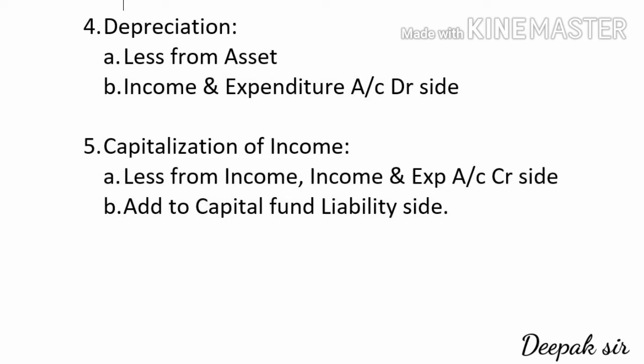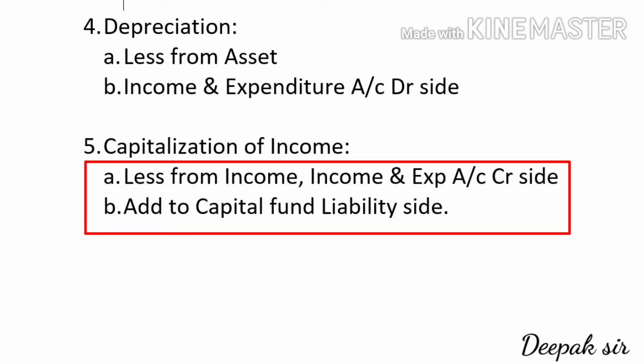Now since income needs to be capitalized, the first effect of this will come in income and expenditure account on the credit side. Since income are recorded on the credit side, so we need to capitalize this income. So first effect, from the concerned income we have to deduct the amount, and this same amount which is deducted we have to capitalize. So the second effect will come on the liability side. We have to add this capitalization amount to capital fund which we are recording on the liability side.